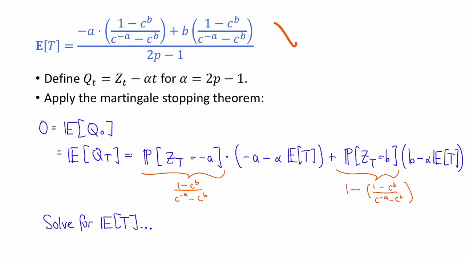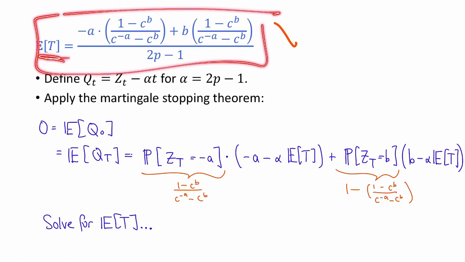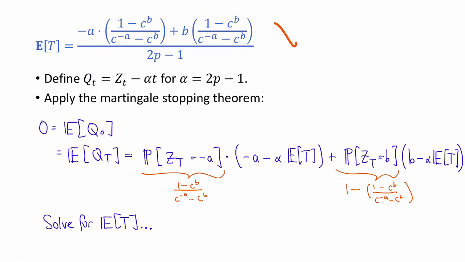Hooray! Once again, this particular result isn't so important, at least for this lecture. But the thing that's important is the fact that we can find it exactly. We can exactly figure out the expected value of T just by cleverly defining a martingale and applying the Martingale Stopping Theorem. I think this is really cool. This is just so slick. I hope you think it's cool too.